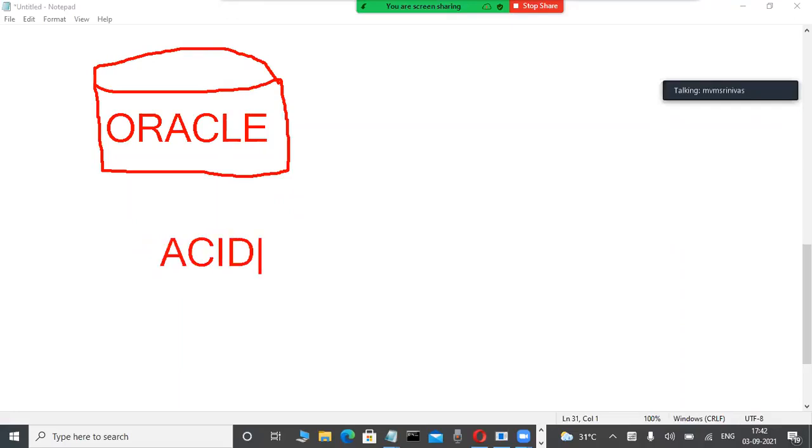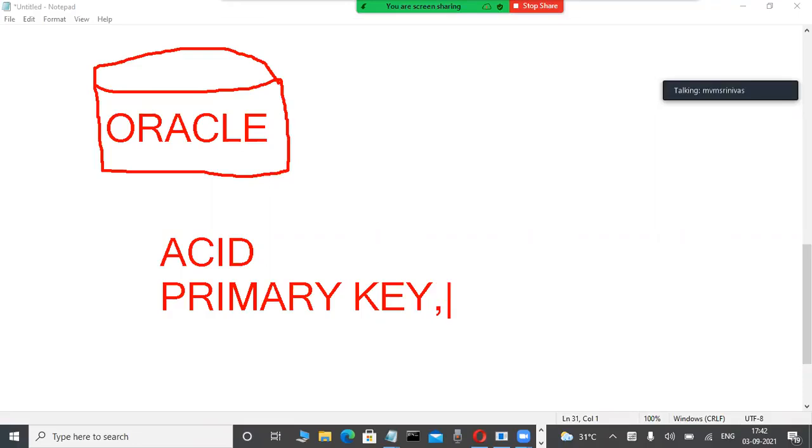On the academic side, many well-known people in computer science talk about this. ACID properties: atomicity, consistency, isolation, durability, and so many things. Always in these relational databases, primary key and foreign key relations are there. In our courses we are learning primary key, foreign key like this.